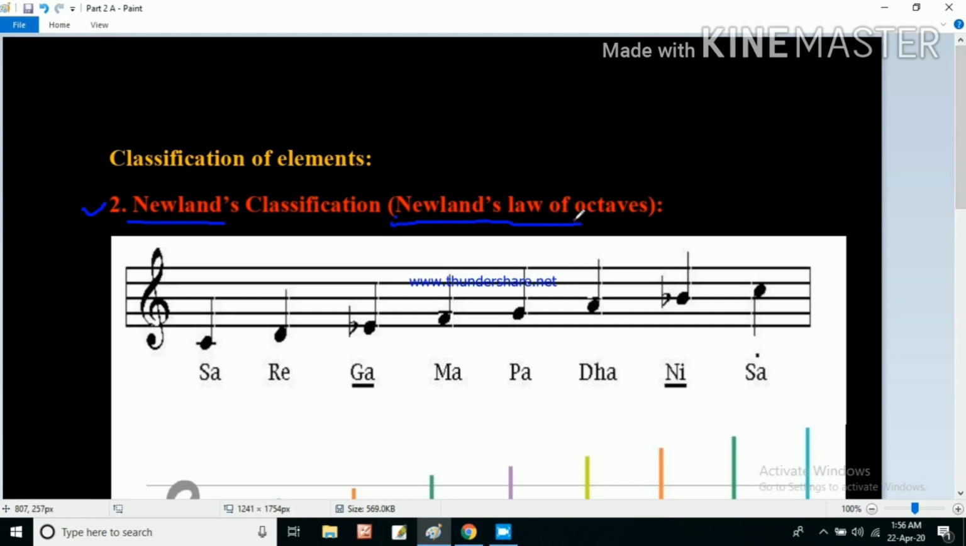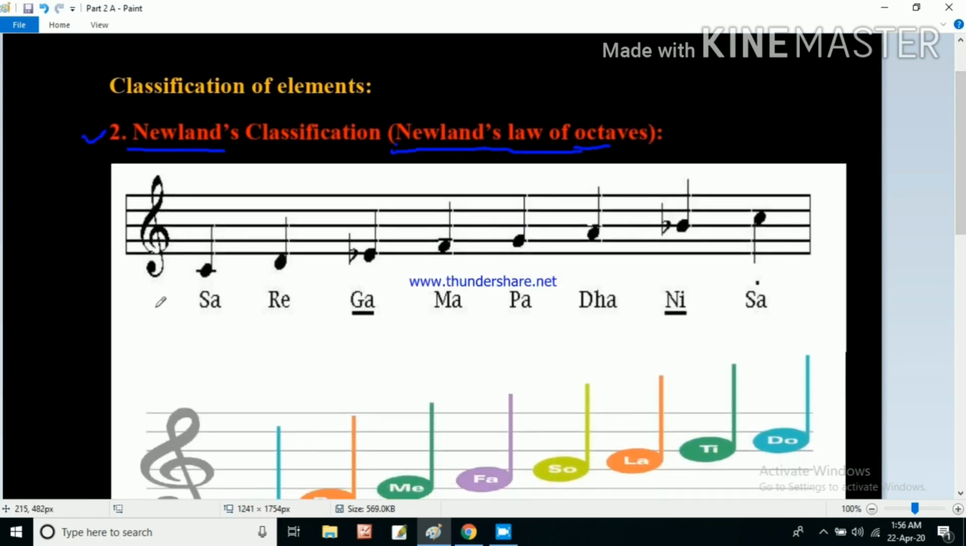Octaves means 8. In our Indian traditional singing we have these musical notes: sa, re, ga, ma, pa, da, ni. Again sa is here. After the seventh note we are getting the first note again. See here, sa, re, ga, ma, pa, da, ni. Again we have this sa.